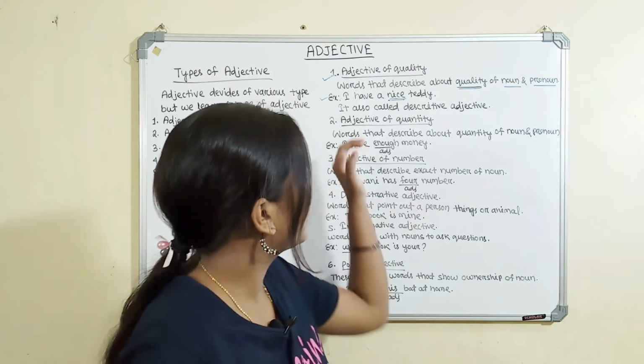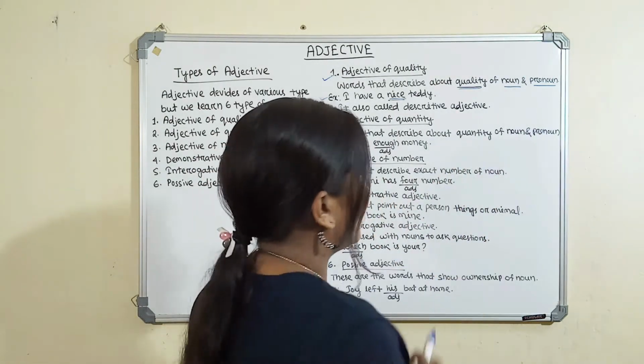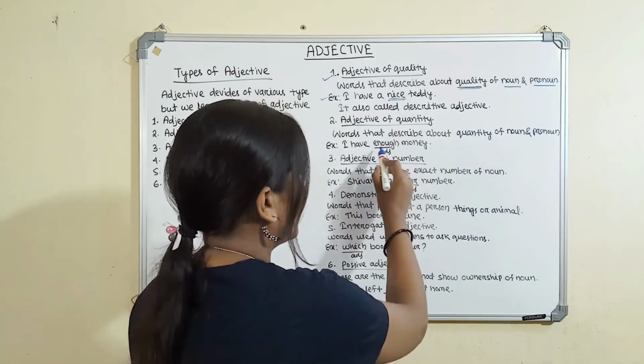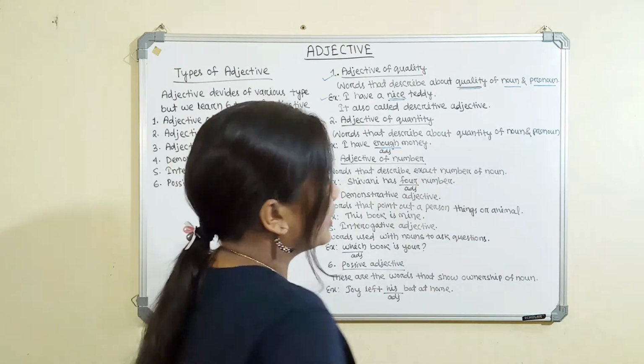The second one is adjective of quantity. Adjective of quantity is the adjective that shows the quantity of a noun or pronoun. I have enough money. Enough shows some quantity, so it is called adjective of quantity.